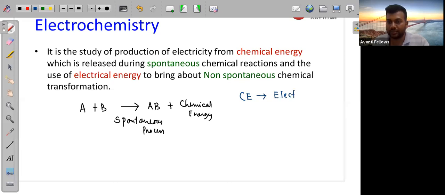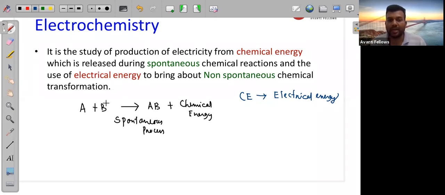Electrical energy. So you can think about some spontaneous reactions, like if you take sodium in water, in that case we don't have to give energy. In that case, the sodium is reacting by itself in water, so that will be your spontaneous process.